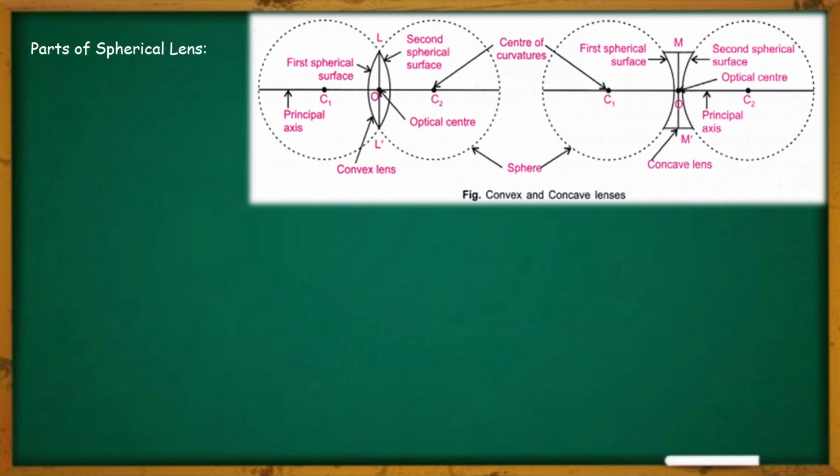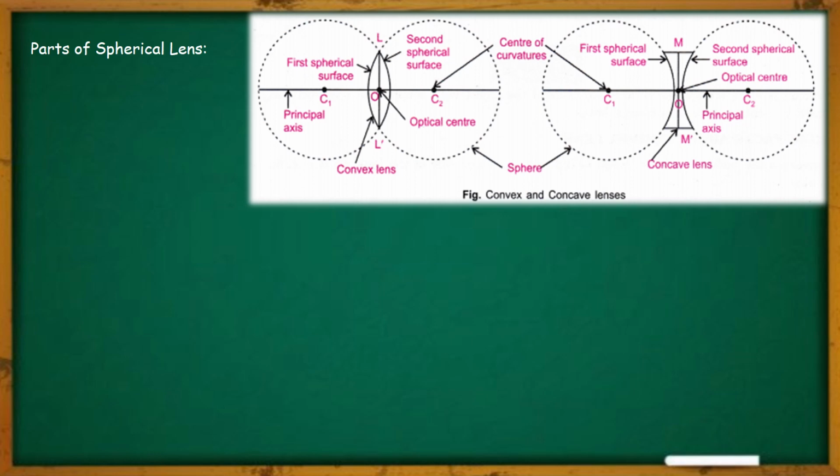Next one is the principal focus of the convex lens and concave lens. First of all, we will know what is the principal focus of a convex lens. It is a point on its principal axis at which light rays parallel to the principal axis converge after passing through the lens. Similarly, in case of concave lens, the focus point is a point on its principal axis from which light rays originally parallel to the principal axis appear to diverge after passing through the lens.